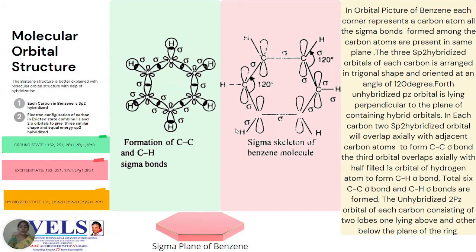To this sigma plane of benzene, the pz orbital will be aligned perpendicular, and the two lobes which are present above and below the plane of these sigma bonds will overlap sideways to form a pi bond.